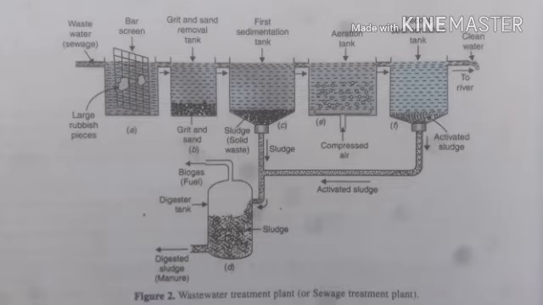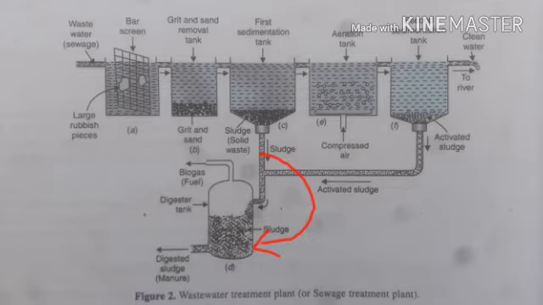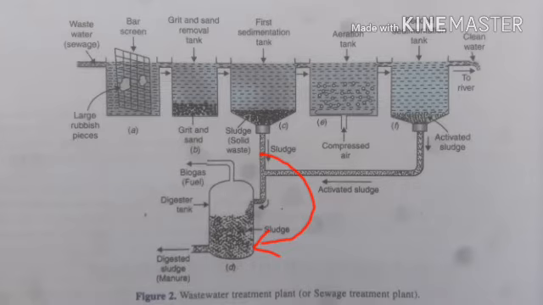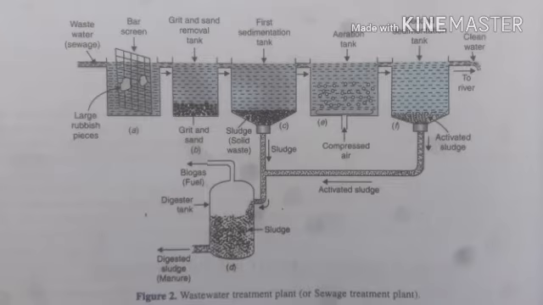Okay, the sludge that is gathered at the bottom of the tank is used to produce biogas. So from the sludge we can get biogas here.